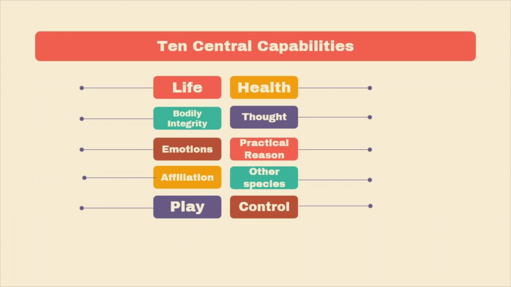3. Bodily integrity, meaning one can go where they choose, safe from violence, sexual assault, and misconduct. 4. The ability to have senses, imagination, and thought. 5. The ability to feel emotion. 6. The liberty of consciousness and the ability for religious observance. 7. Affiliation to one or more groups of interest. 8. The ability to appreciate other species and beings. 9. To play and the ability to have a break. 10. To have political and material control of one's environment.